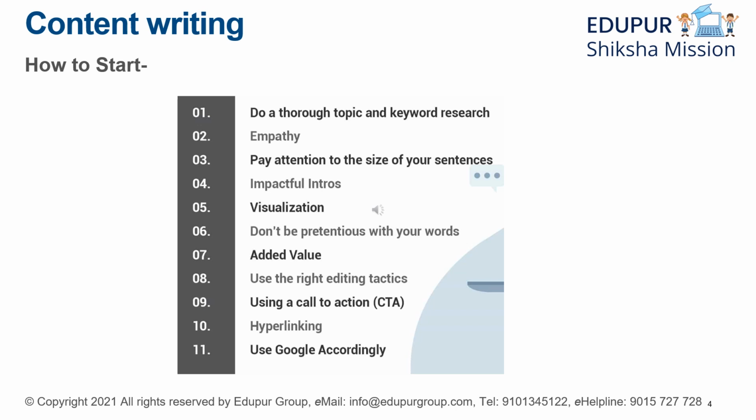In the very first unit, we will learn what is content writing. Then we will come to know what are the types of content writings. In number 3, we will learn how to start and where to start. In number 4, we will learn where to focus. I mean, in which ideas or in which sections to focus.